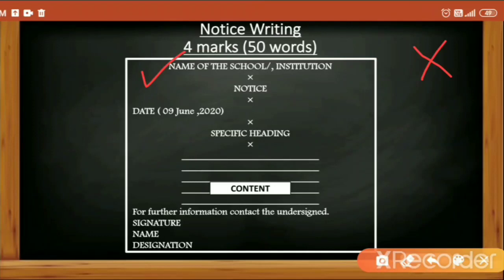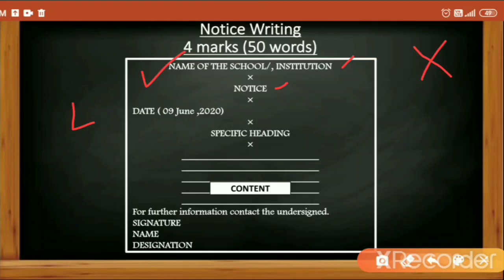Then we will be leaving one line. The cross means one line of gap. Then we would write NOTICE in capital letters. Now this name of the institution or school and the notice should be center aligned. It should be written at the center of the box which we have drawn. Then again we would leave one line and write the date. The date should be left aligned, from the left hand side.